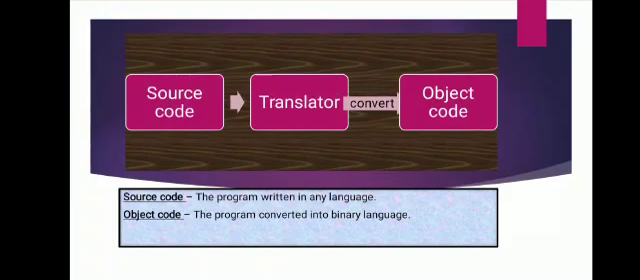Now what is source code and object code? Source code is a program written in any language and object code is a program converted into binary language. Means suppose we are giving instruction to computer in English language, means source code. With the help of translator, it converts into binary language. That binary language is object code.